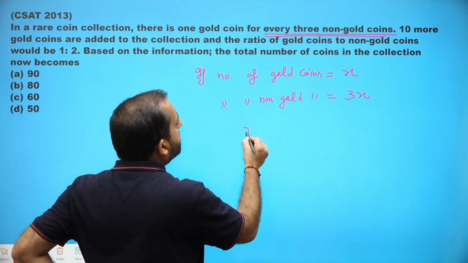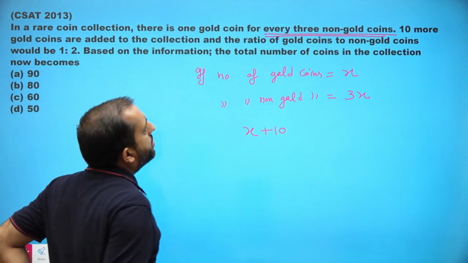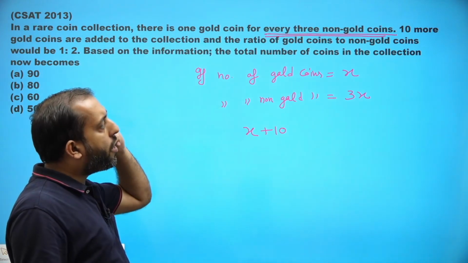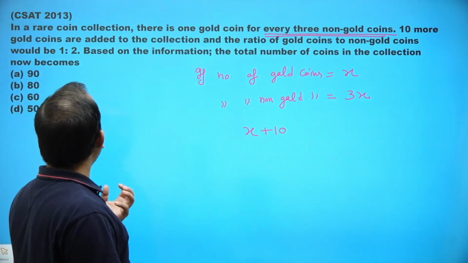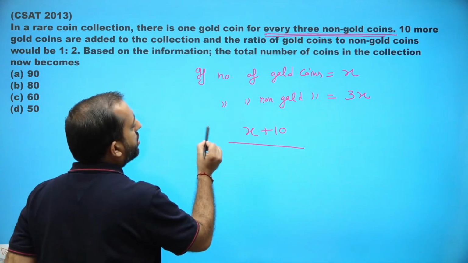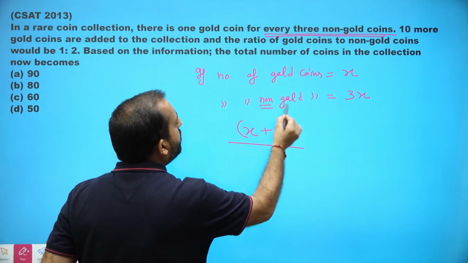Initially gold coins are x, 10 more gold coins are added, so it becomes x plus 10. There is no change in non-gold coins.